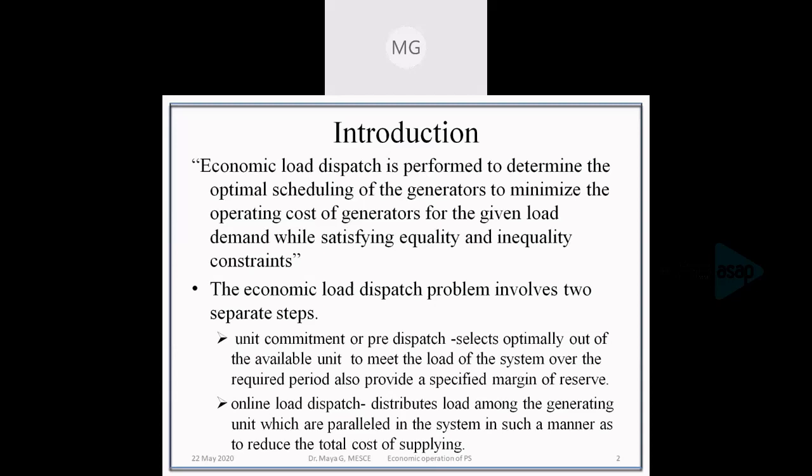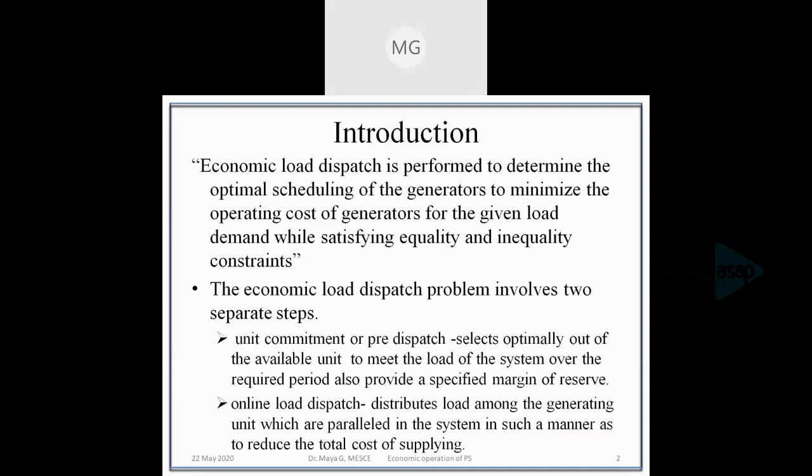There are two steps involved in economic load dispatch, namely the unit commitment or pre-dispatch problem and the online load dispatch problem. Unit commitment is selecting the optimal generation to meet the load of the system over a required period, and it will also provide a specified margin of reserve.